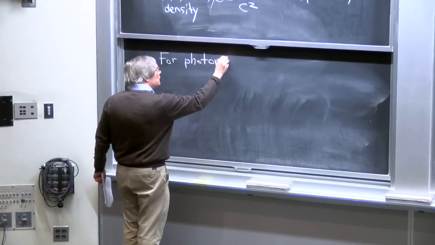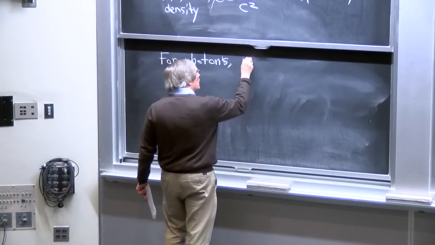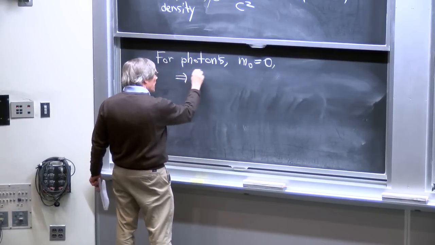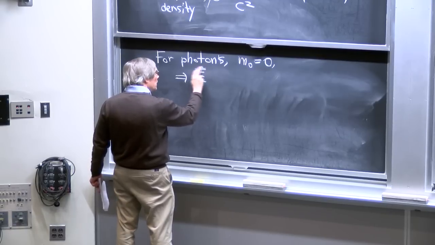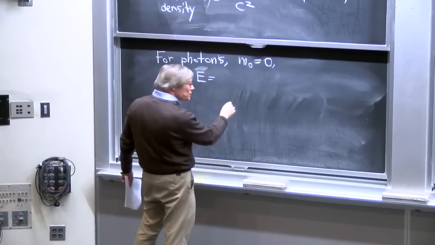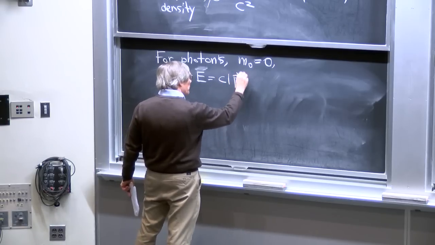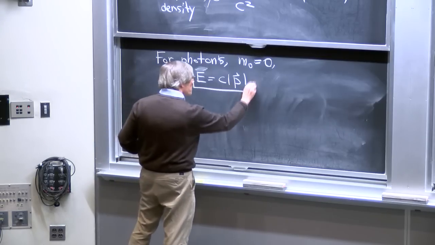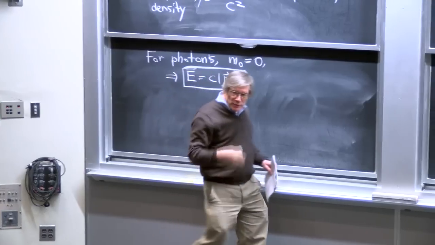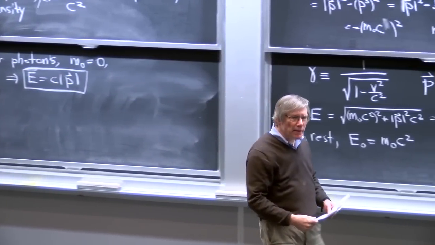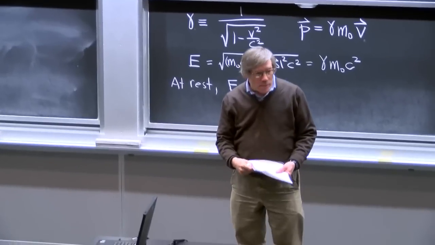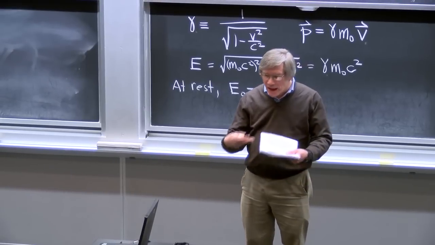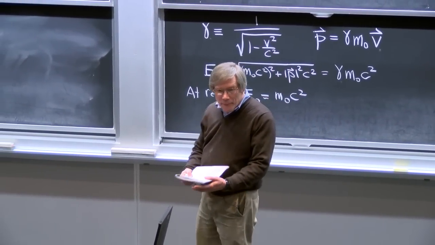So for photons, m0 is equal to 0, and that implies that the energy of a photon is just c times the magnitude of its momentum. And this formula one can derive just for electromagnetic waves and purely classical EM. You don't have to be talking about photons, but since it's true for a classical electromagnetic wave, it had better also be true for photons, because we think of these classical electromagnetic waves as really being made out of photons.